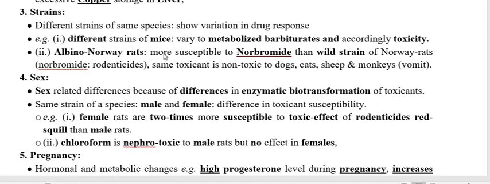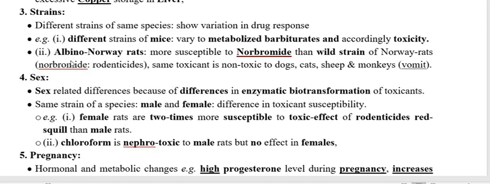Take one more example. Norbromide is a rodenticide, meaning this agent is used to kill rats. As I earlier mentioned, this is not going to produce vomiting in the rat, therefore it is going to produce toxicity.